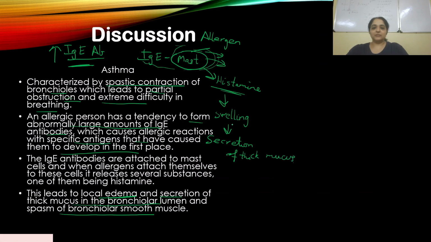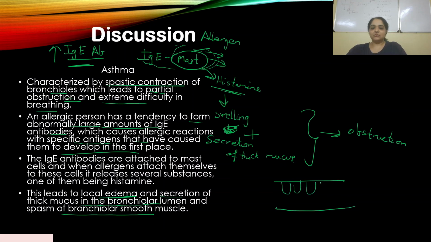Swelling plus thick mucus will result in obstruction. Like I previously explained, with airborne allergens your bronchioles are all swelling up in the lumen, and plus there is a lot of mucus.